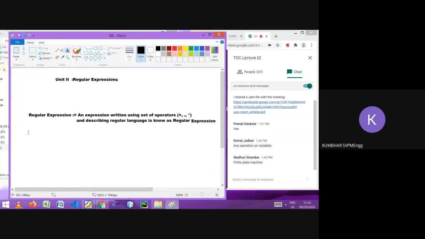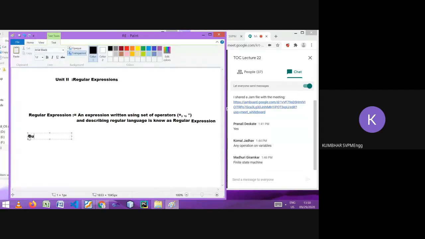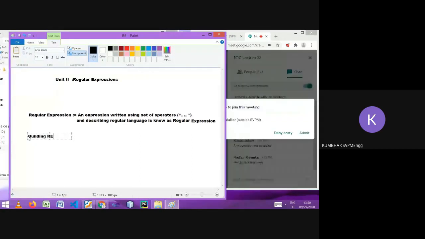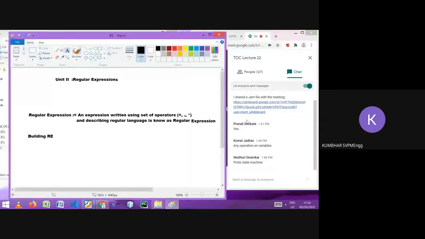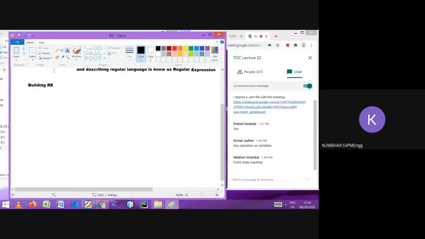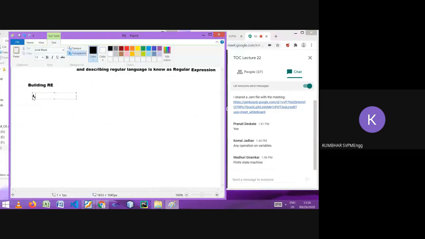Okay. So we will learn how to build regular expressions. That is the next point we are going to learn. Building RE, RE for regular expression. Suppose I write the languages, and in front of that we will go one by one. So this is the language, then what will be the finite automata, and that automata is representing which language, which regular expression will represent. So we'll go step by step.